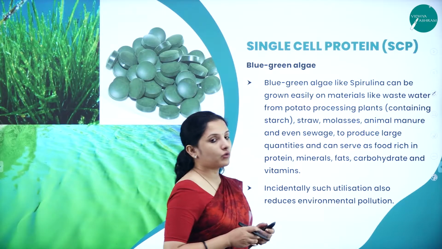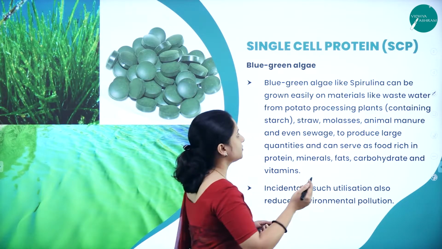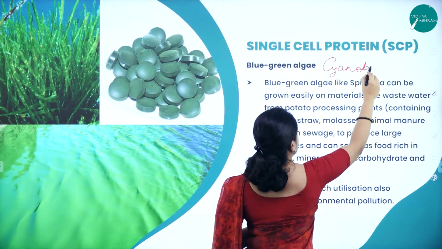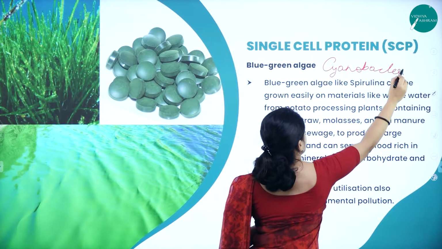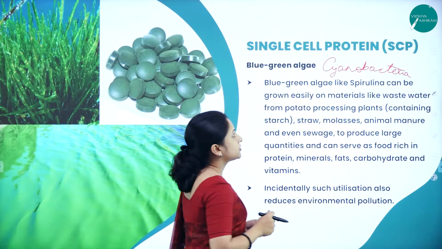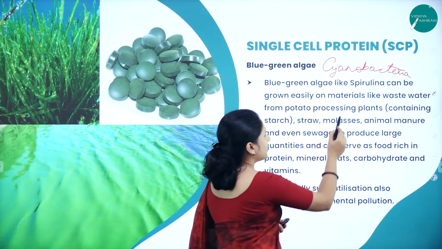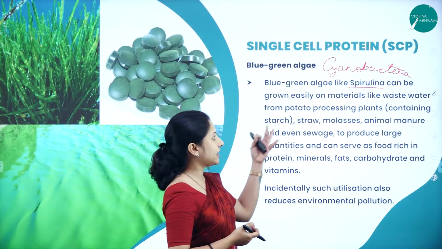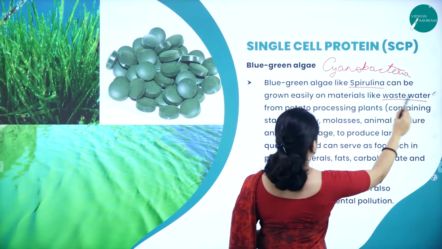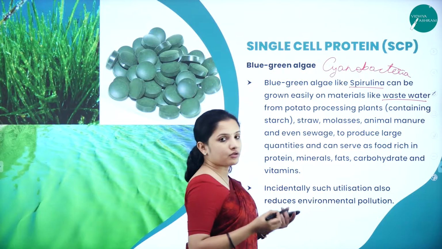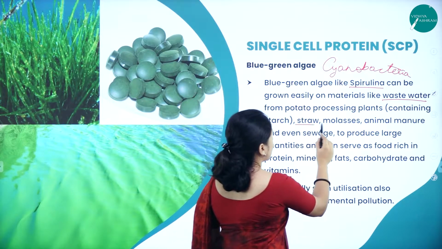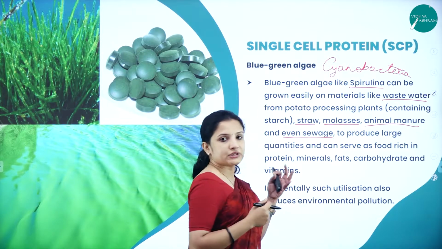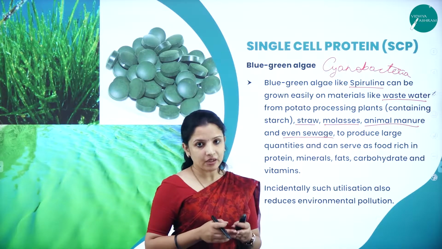So next, talking about one more example, is the blue-green algae. Blue-green algae is also called cyanobacteria. One of the best examples of blue-green algae is spirulina. Spirulina can be grown very easily in materials like wastewater, and also they can be grown on straw, molasses, animal manure, and even sewage. Using all that, the spirulina can be grown.